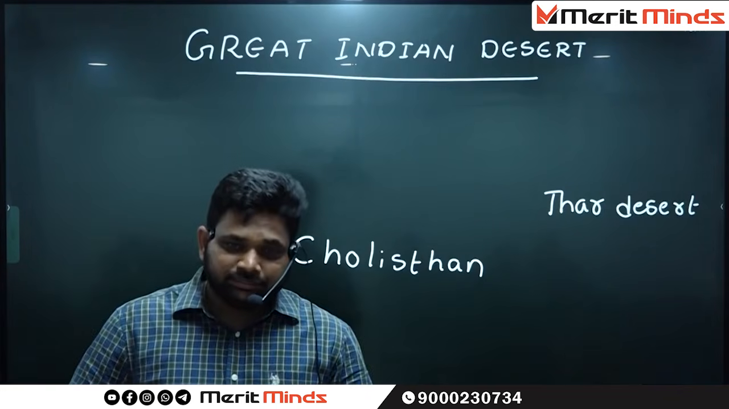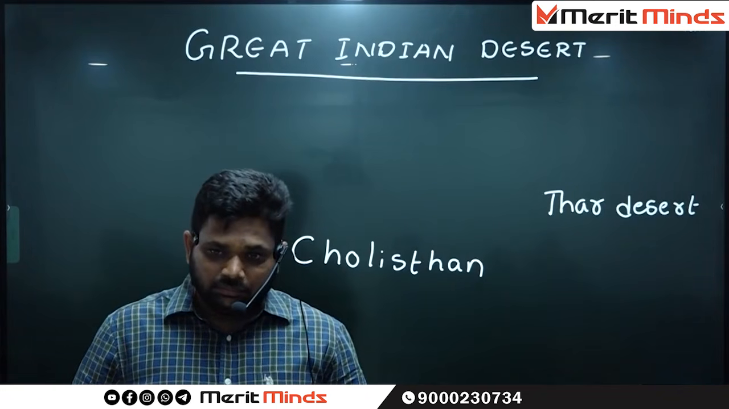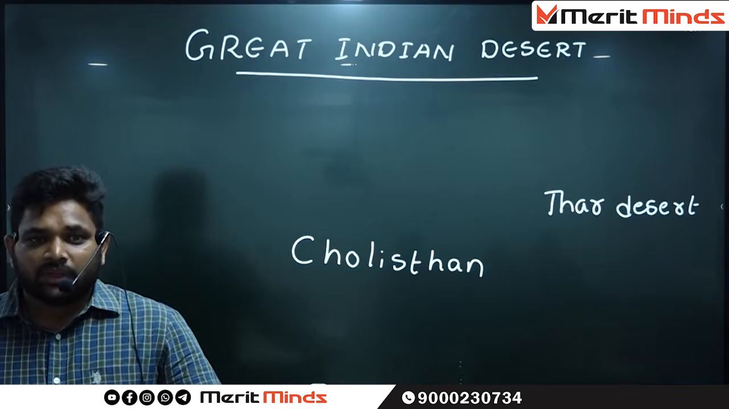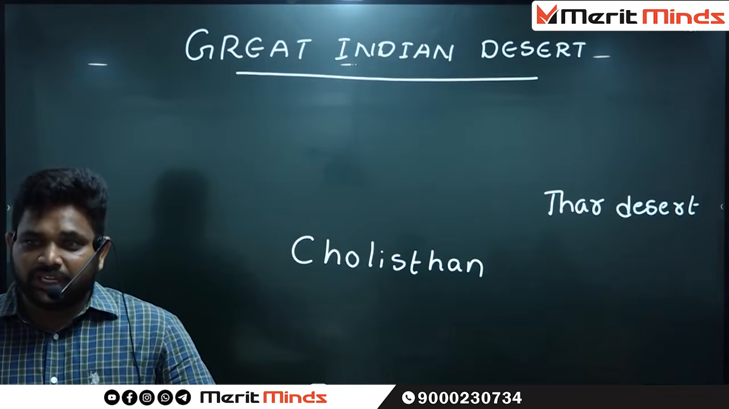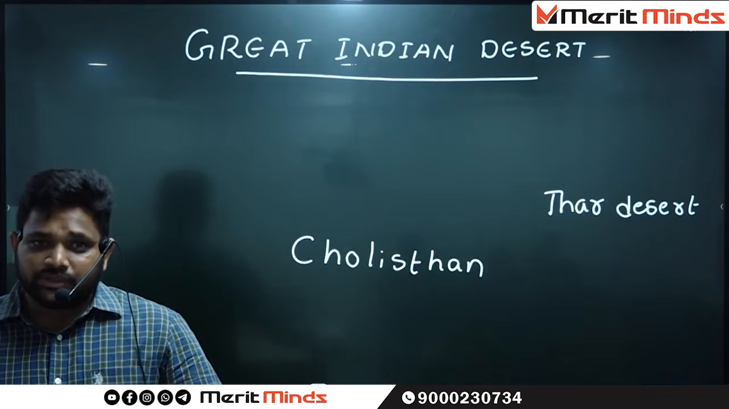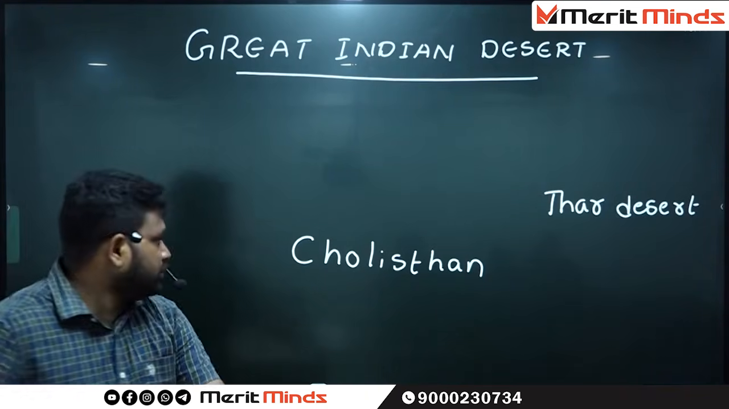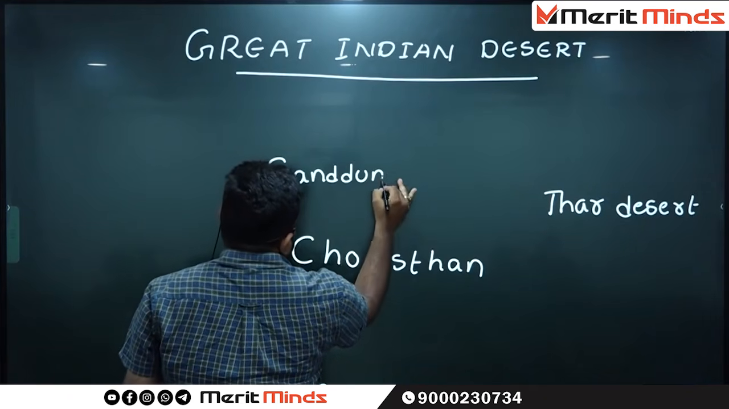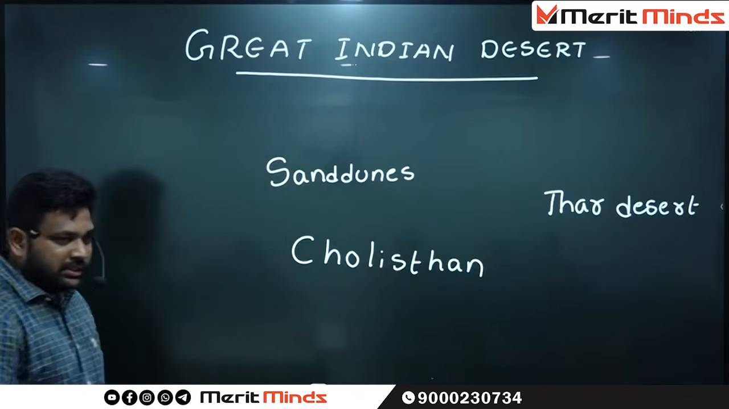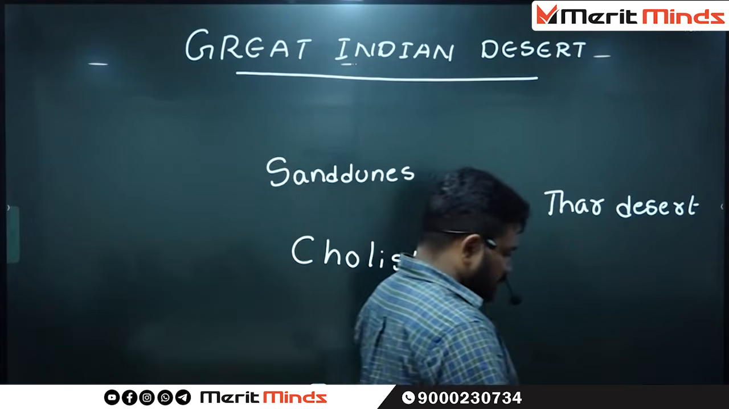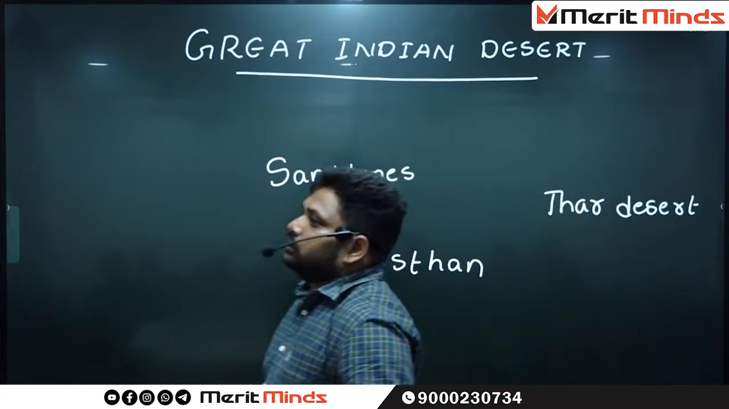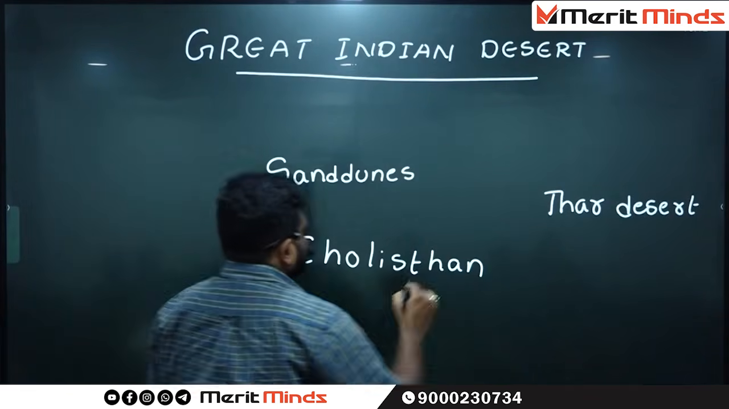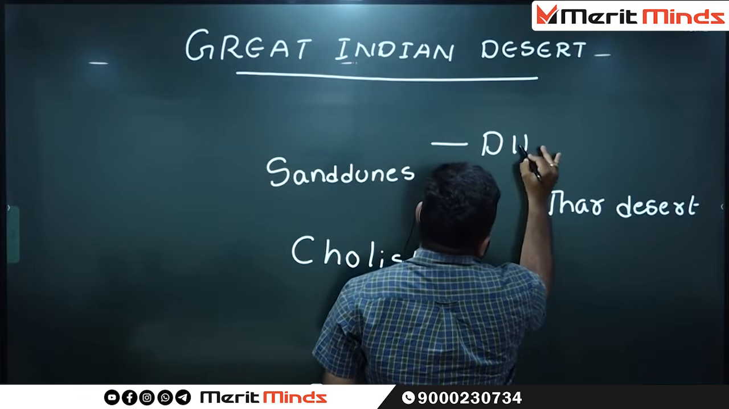The next point, there is a frequent shifting of sand dunes in the Thar desert, which is known as Dhrians.